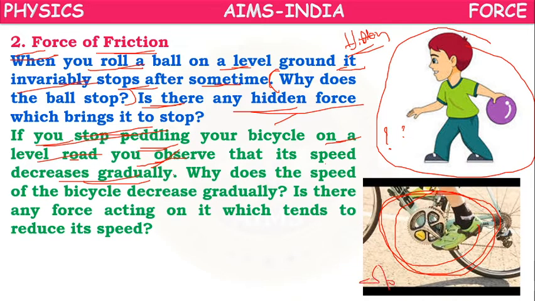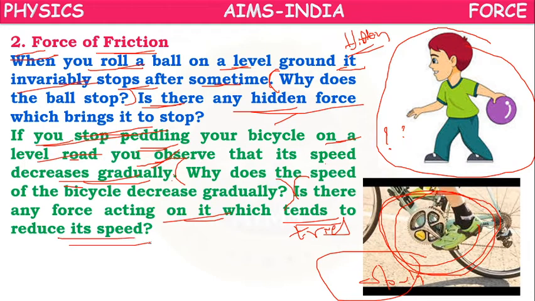All of a sudden, it won't stop. If you stop pedaling, immediately it won't stop. Its speed will decrease gradually. Here the question is, why does the speed of the bicycle decrease gradually? Is there any force acting on it which tries to reduce its speed?